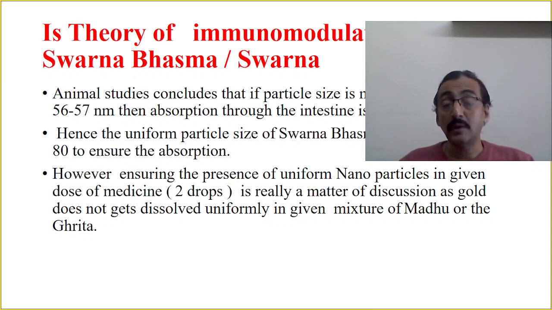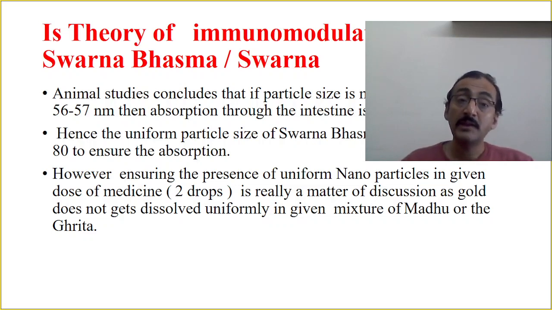Animal studies conclude that if the particle size is maintained between 56 to 57 nm, then absorption through the intestine is possible. Hence, the uniform particle size of Swarna Bhasma should be less than 80 nm to ensure absorption.